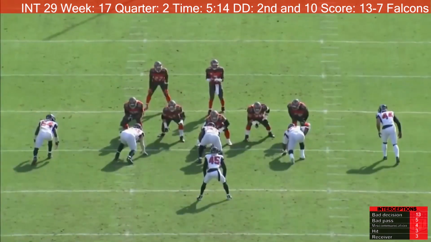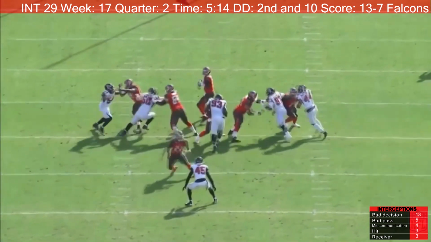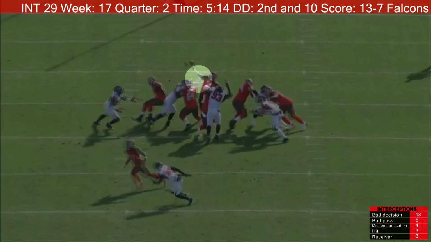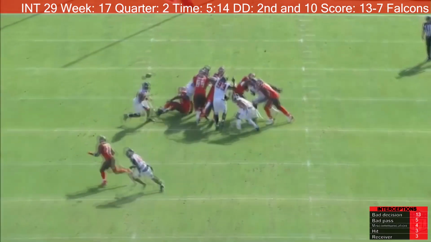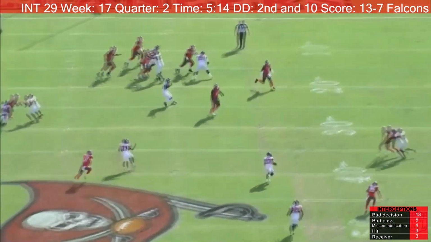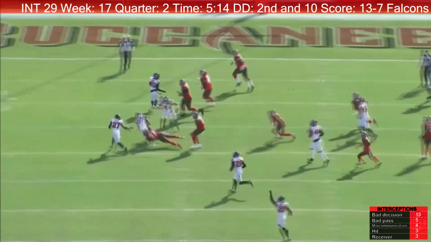Let's rewind it. You can see it again. See if I can stop it in time. Right there. You can see 50 gets his arm on Jameis Winston's elbow as he's throwing the ball. This causes an errant pass. So Jameis Winston got hit on that pass, causing the interception.